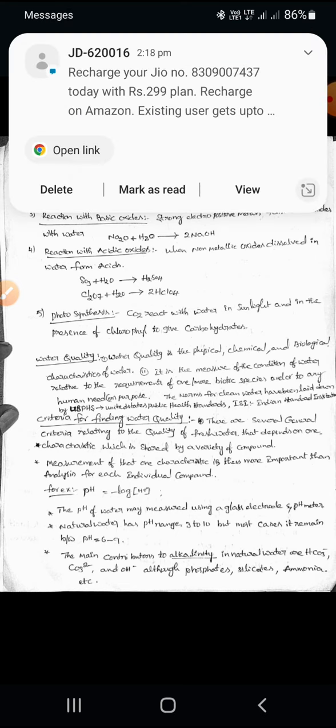For example, SO3, sulfur trioxide. Sulfur trioxide, whenever it reacts with water, will form H2SO4, that means sulfuric acid. Like this, Cl2O7, whenever it reacts with water, will form hypochlorous acid. Chlorine oxides, whenever they react with water, will form hypochlorous acid.